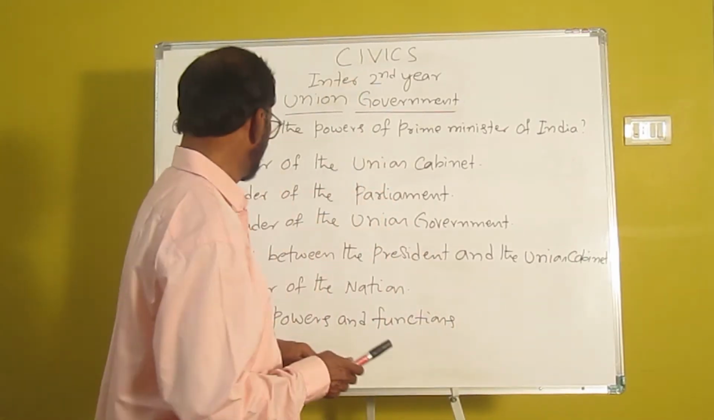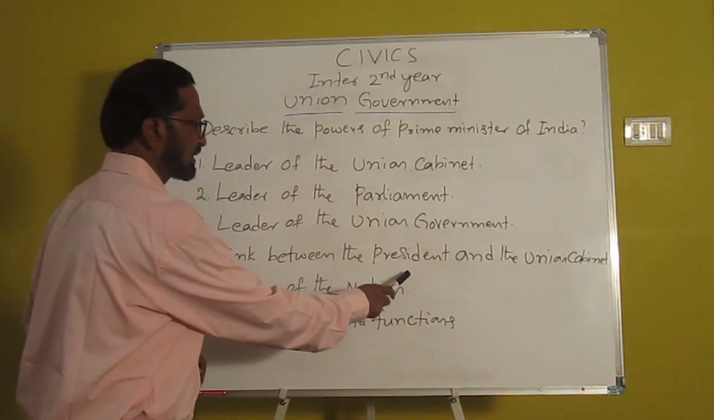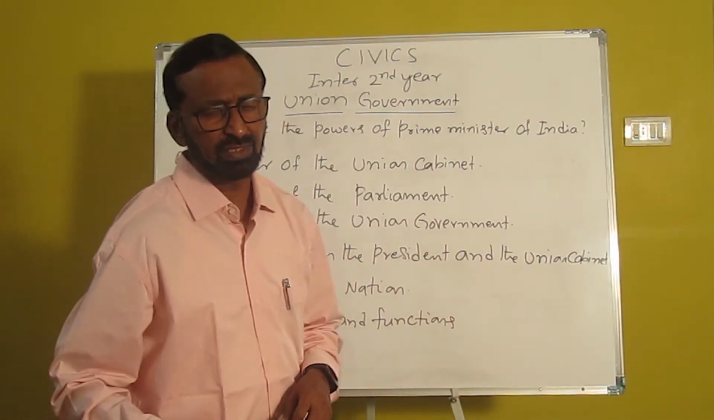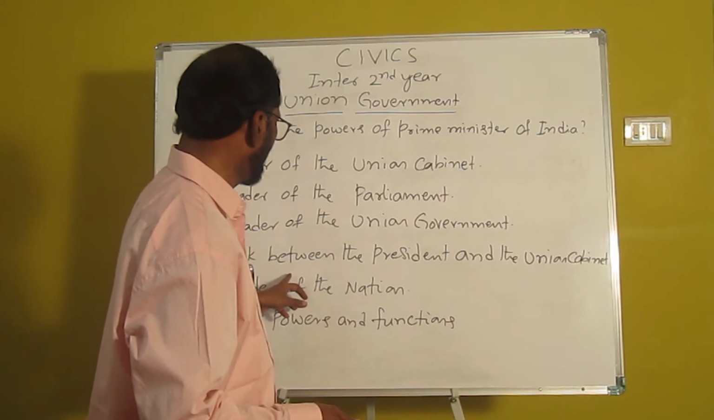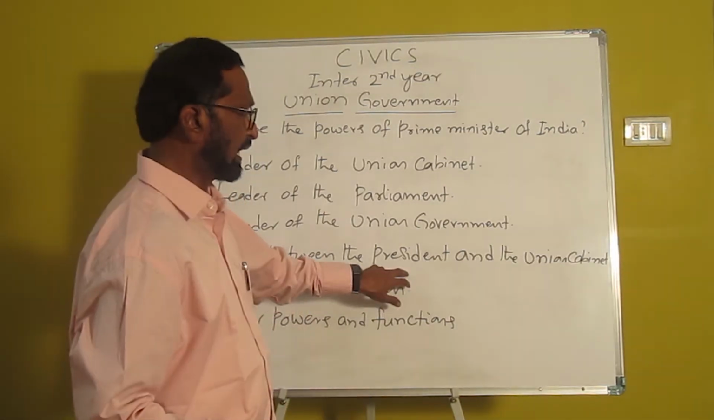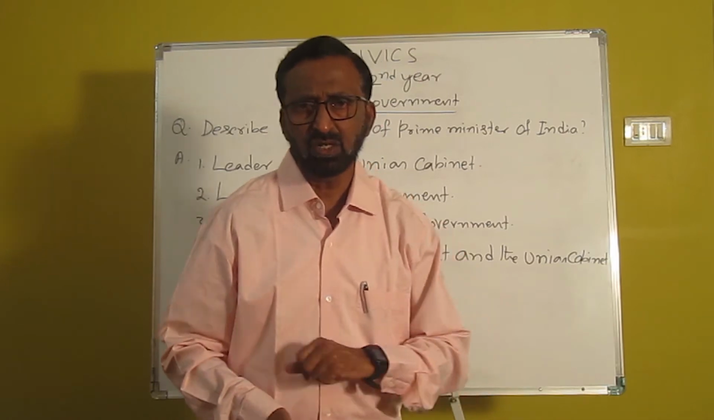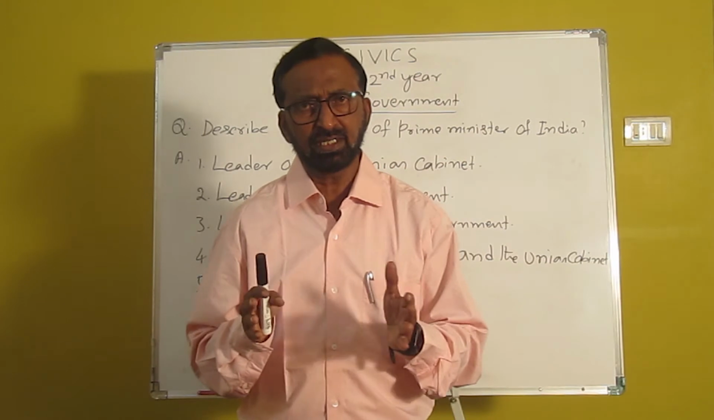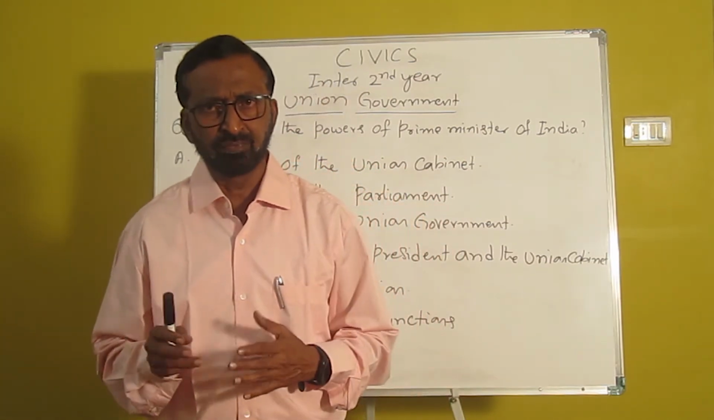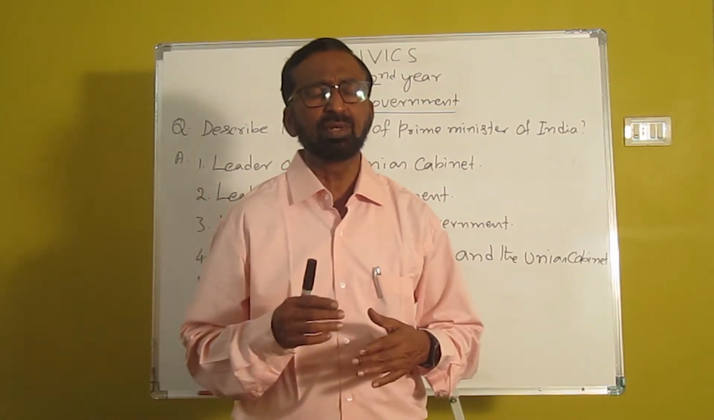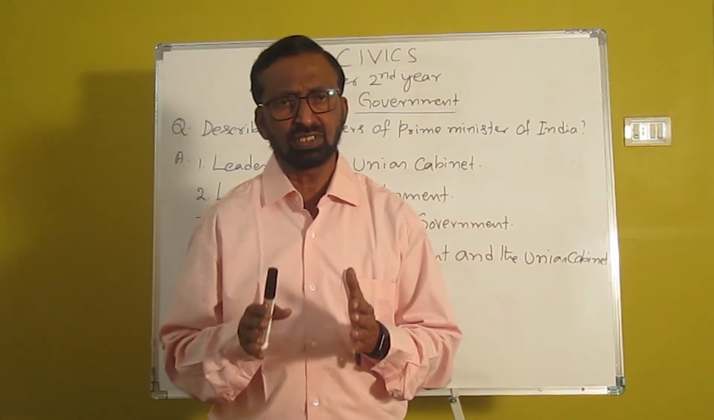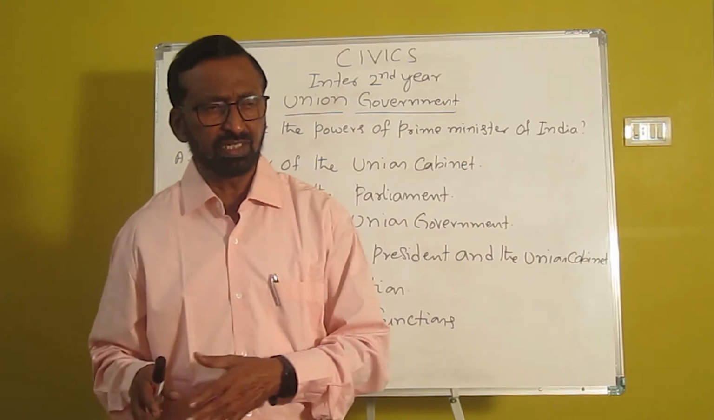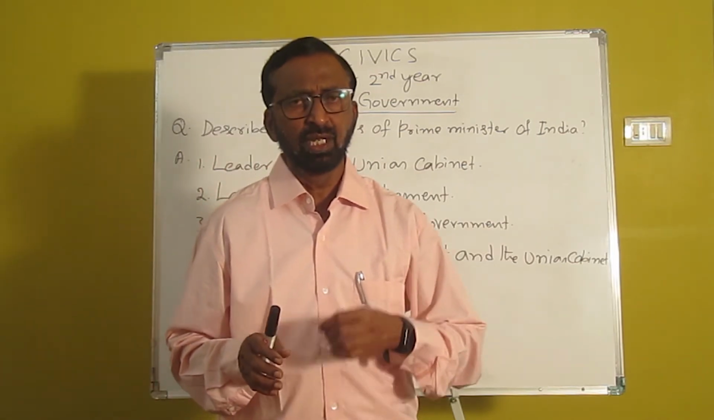The next, the fourth one, is a link between the President and the Union Cabinet or the Union Council of Ministers. So the Prime Minister is the link between the President and the Union Cabinet or the council of ministers. The Prime Minister acts as the bridge between the President and the council of ministers. It is the duty of the Prime Minister to communicate to the President all the decisions taken by his cabinet or his council of ministers.